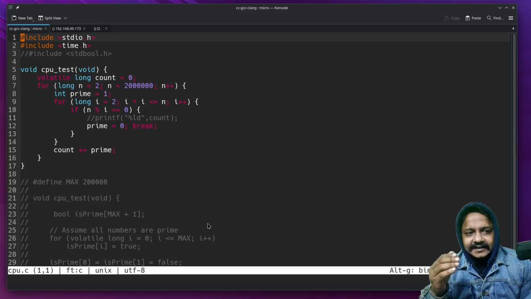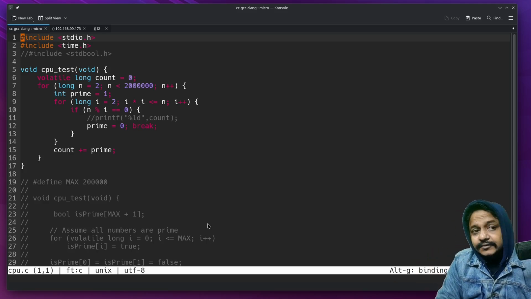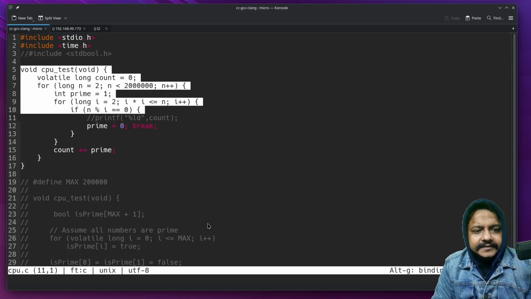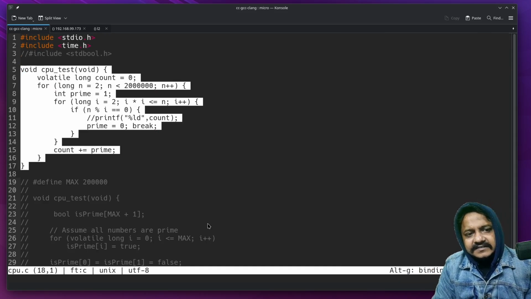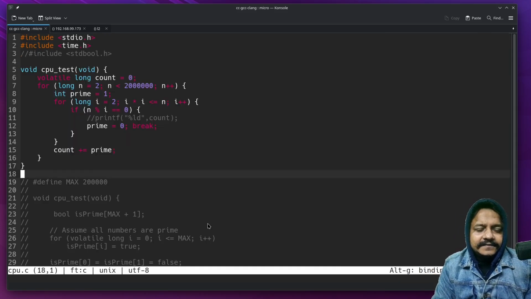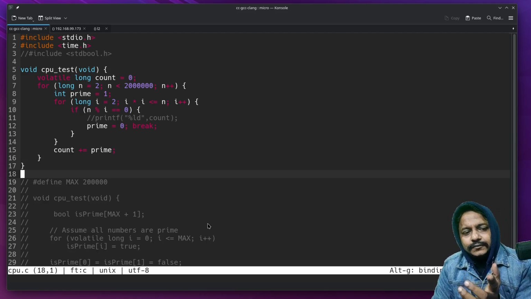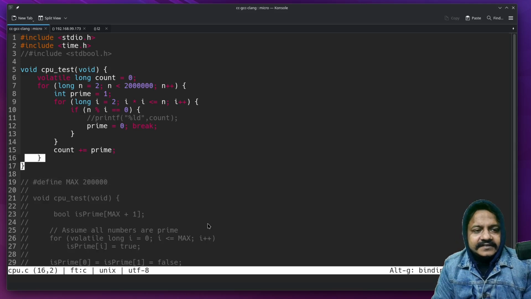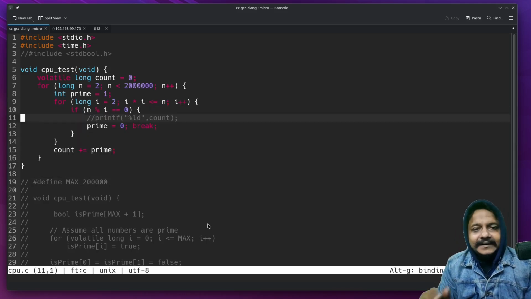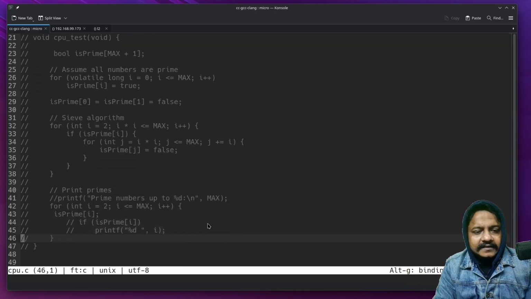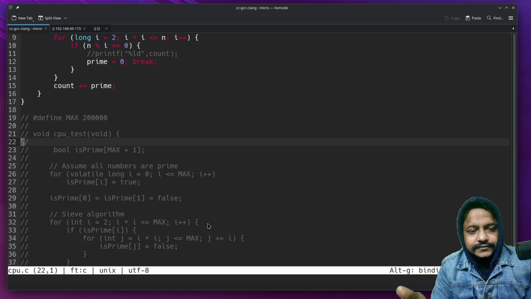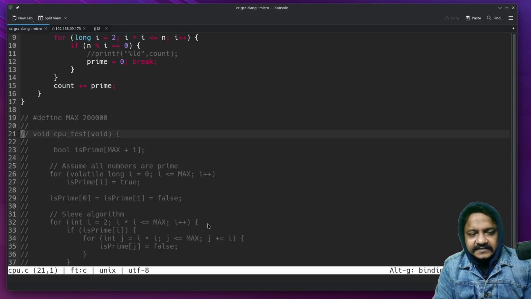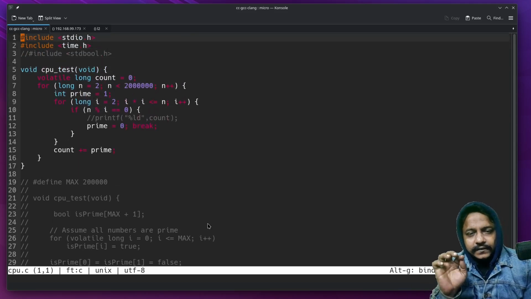For that reason, I need some kind of C program to test. Here, this is the program to test the CPU. I thought calculating prime numbers would be the best, but there are several ways to calculate them. I have stuck with this one, but I will comment out the printout to the terminal because I don't want to mess up the IO. There are several other algorithms to identify prime numbers, but those are quite optimized. I don't want optimized code for this test.